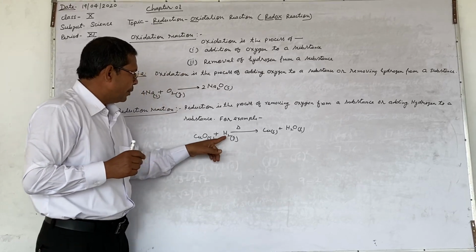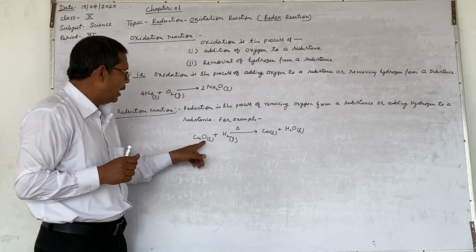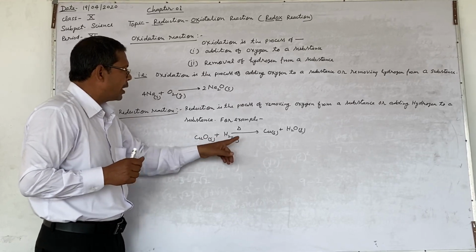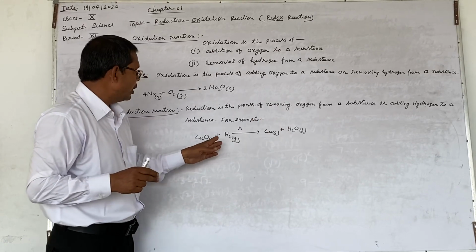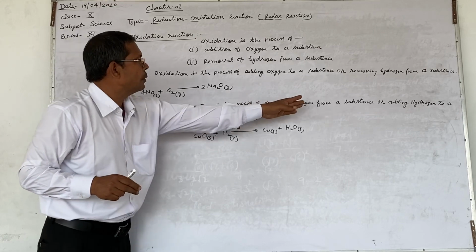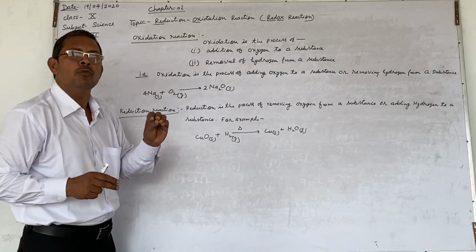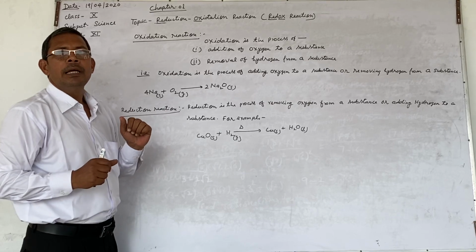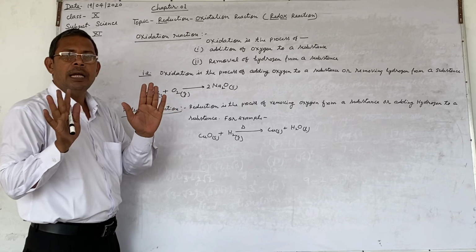One thing more, hydrogen is added to a substance. Here, hydrogen combines with oxygen to form water. Therefore, addition of hydrogen to a substance. So, the reduction is the process of removing oxygen from a substance or adding hydrogen to a substance. This is the old concept about oxidation and reduction.